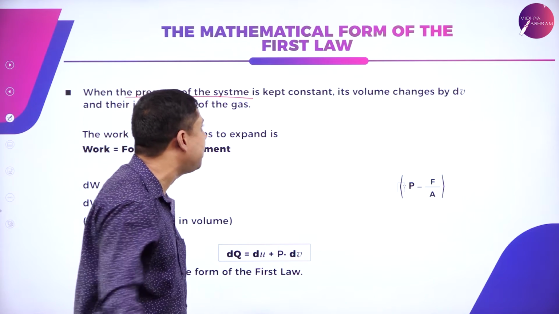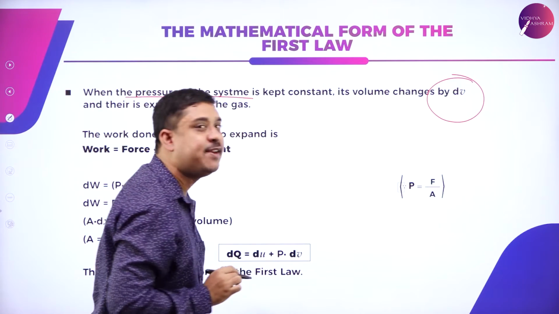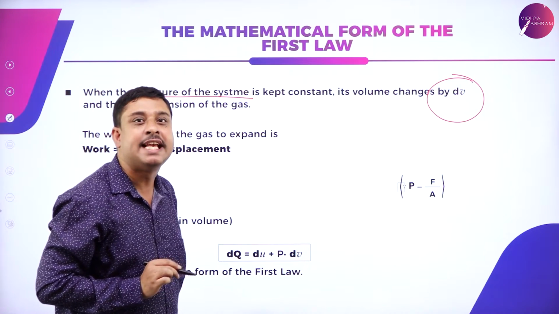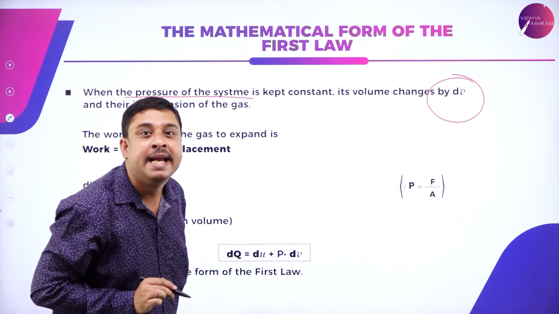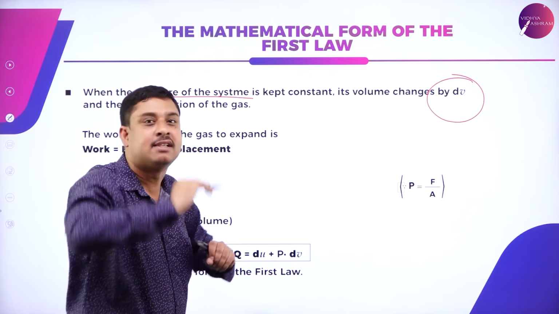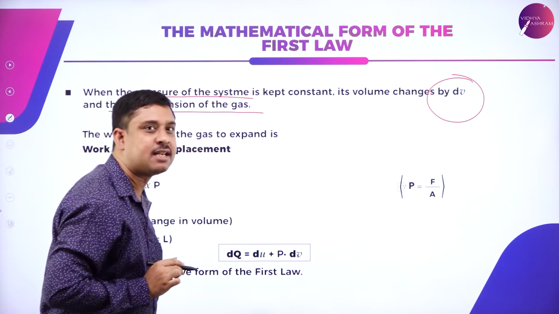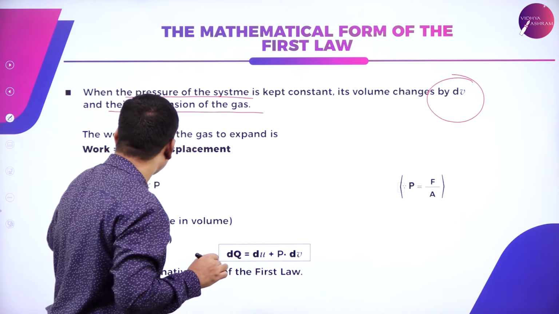Pressure is constant, volume changes by dV. When there is change in volume, it means gas occupies more space, which is expansion of the gas.